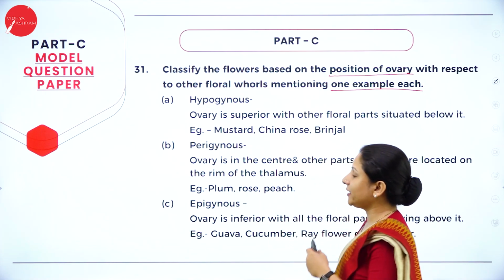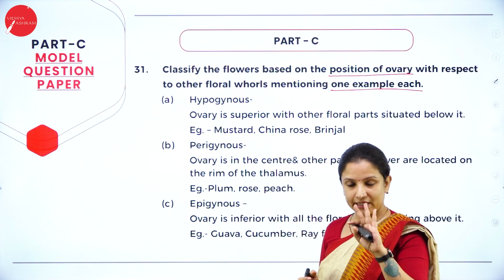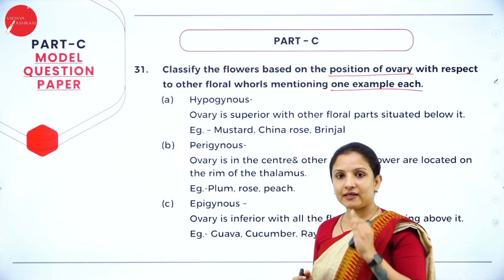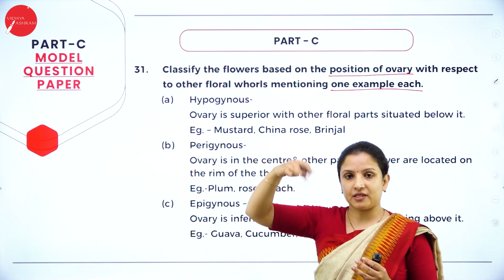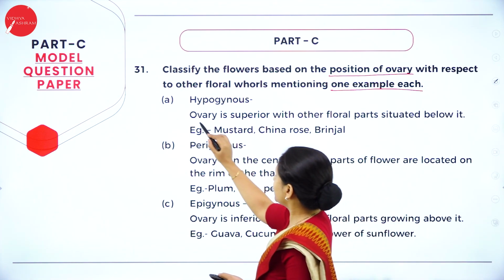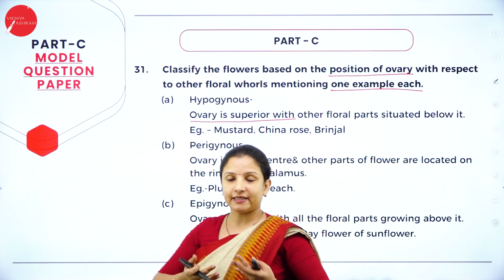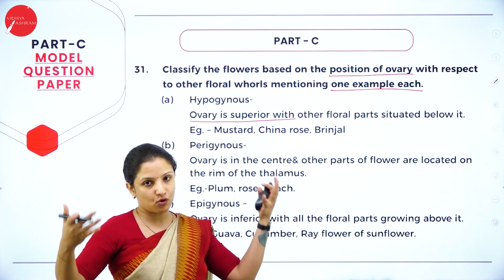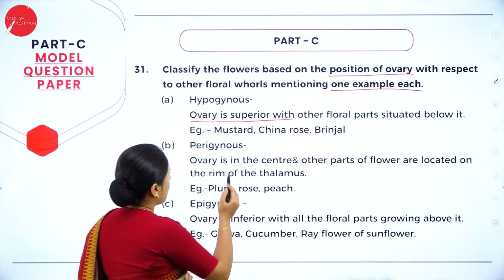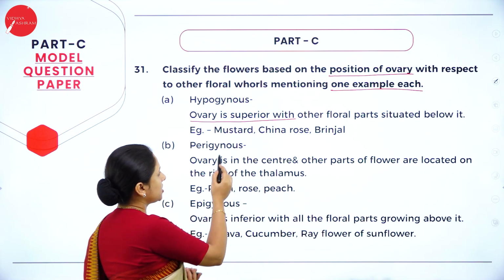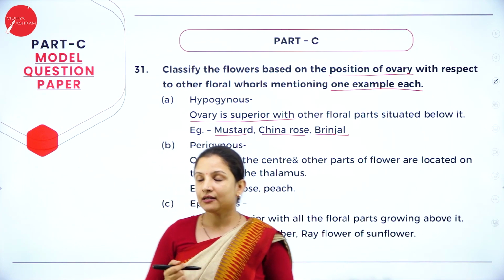Usually the flowers are classified based on the position of the ovary into 3 types: hypogynous, perigynous and epigynous. Hypo means always on top of something, above. So hypogynous means ovary superior, wherein all the other floral whorls come from the base of the ovary. Therefore the ovary is in the superior position. Example, you can write any one. I have written 3 here: mustard, China rose, brinjal. Out of these, any one you can write.